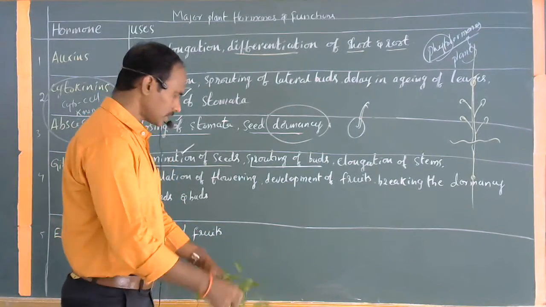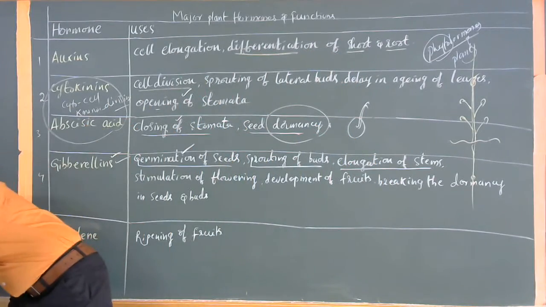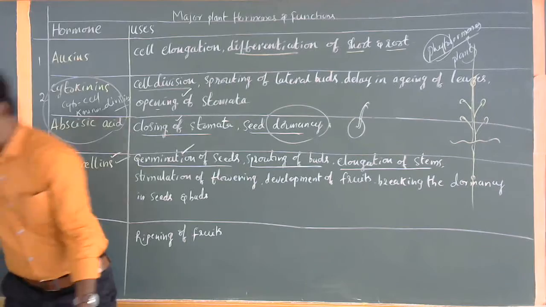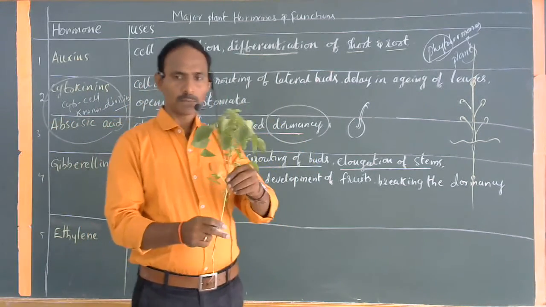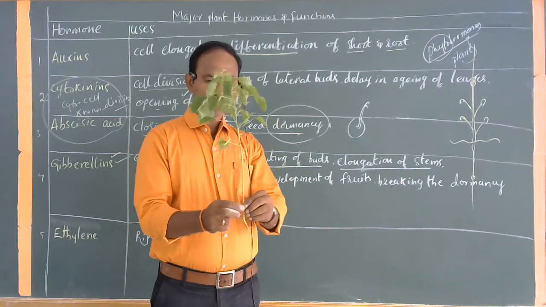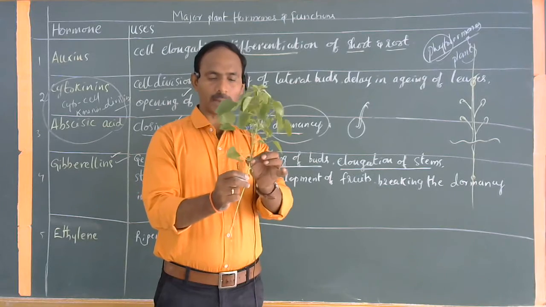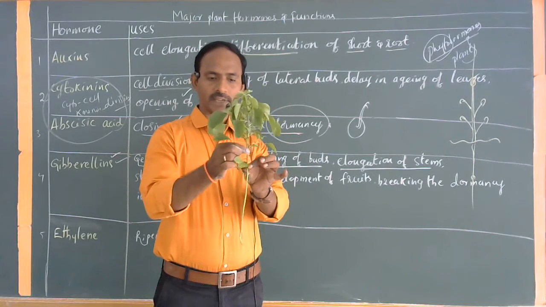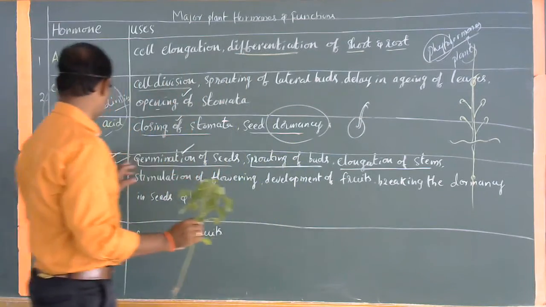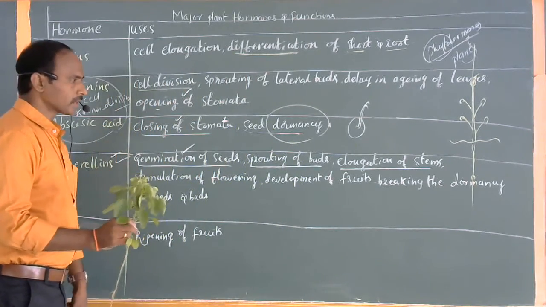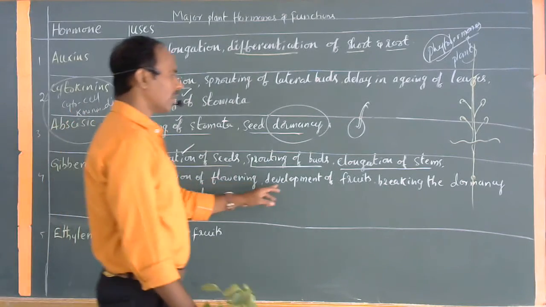Next one, elongation of the stem. Stem length is gradually increasing. For example, here is one more plant, Muripinda. The length of the stem is gradually increasing at each and every knot. For example, these two points are commonly called knots. Between two knots, there is an internode. The internodal junctions gradually increase by the hormone called gibberellins. That is called elongation of the stems, and also stimulation of the flowering mechanism and development of the fruits.